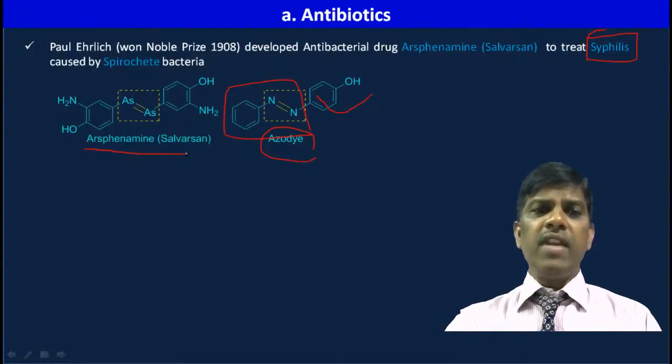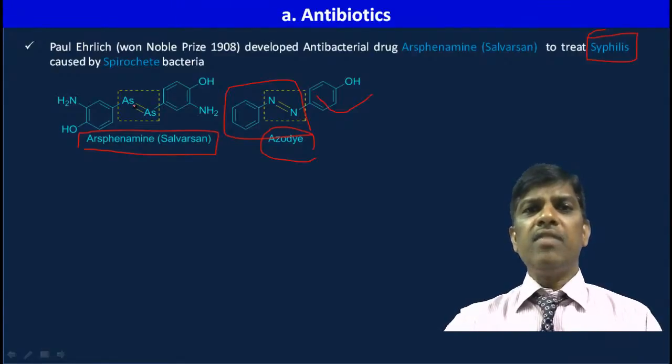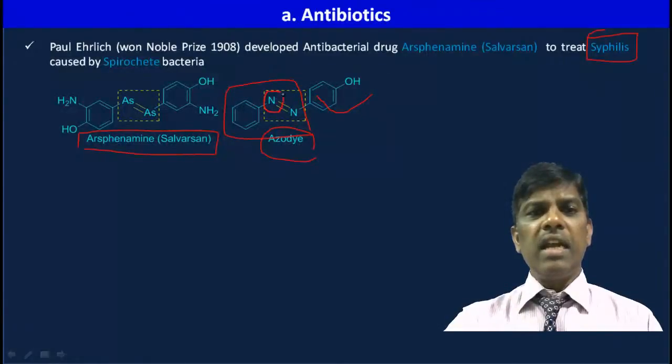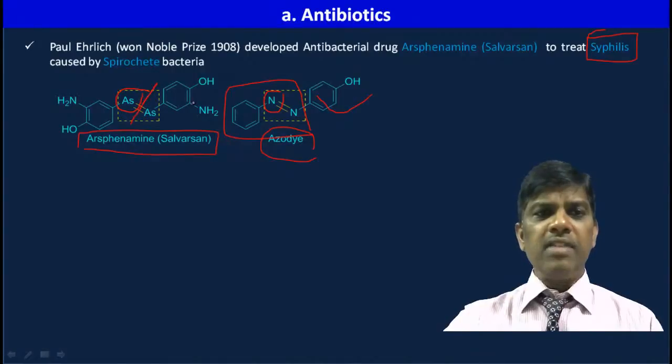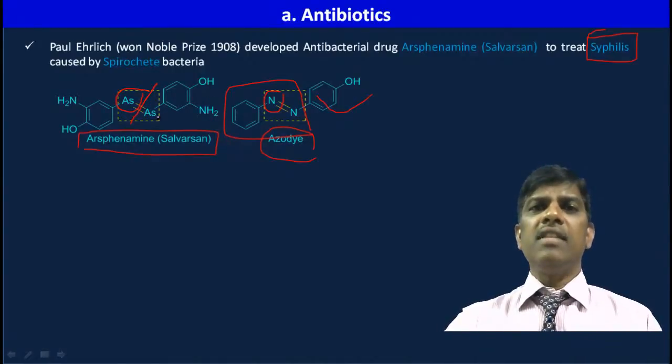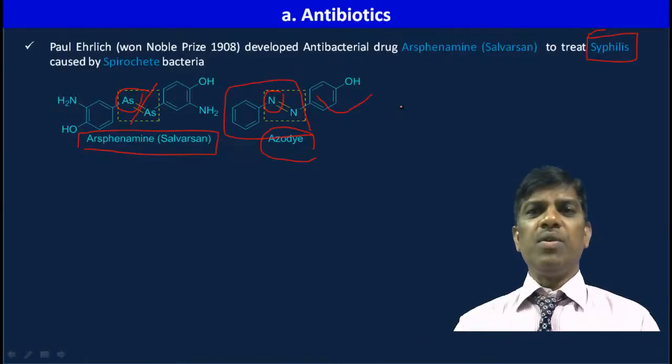Salvarsan has a structure similar to this azo dye. And what is arsenic? It is also a fifth group element: nitrogen, phosphorus, arsenic, antimony, bismuth. So nitrogen and arsenic are similarly active, and it is a dimer of this hydroxyamine arsenic structure. It worked excellently on syphilis.